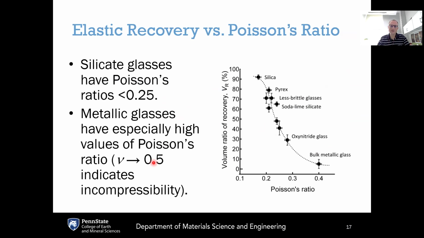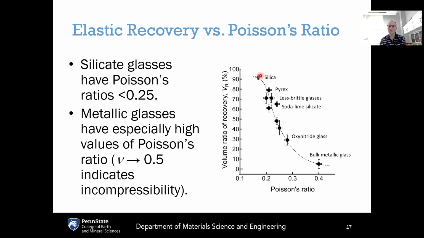Now, a bunch of interesting papers were published by Tanguy Rouxel from the University of Rennes in France, and he was looking at elastic recovery of different glasses as a function of Poisson's ratio. And here are some typical values of Poisson's ratios for various glasses.